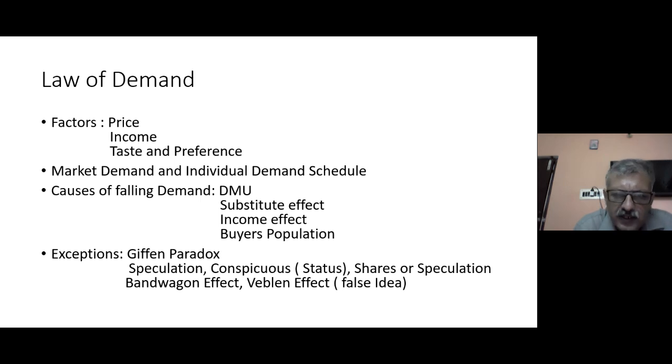Speculation and conspicuous consumption mean the goods and services that we purchase only for the purpose of speculating that it is coming from X brand or Y brand and may have very good quality, though it may not always be true. Conspicuousness is just to prove, in the crowd, that we have a status. For example, you purchase a Mercedes instead of a Toyota. So what is this Mercedes? It gives you a status symbol.